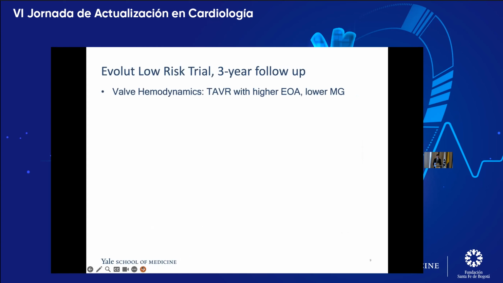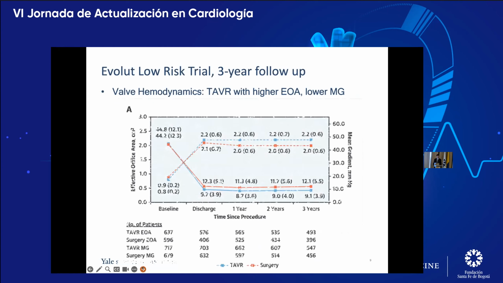Okay, and they also looked at valve hemodynamics, because as you know, with TAVR, we're not removing the native valve, we're just pushing them against the sides of the aorta and the sinuses. So could that present some issues with gradient? But in fact, that was not the case at all. So this diagram is a little bit busy, but start by focusing on the solid lines here.